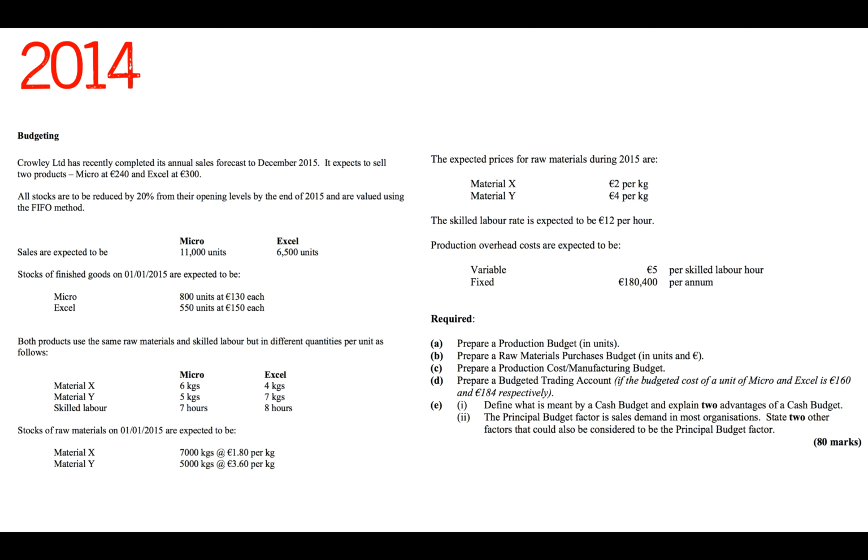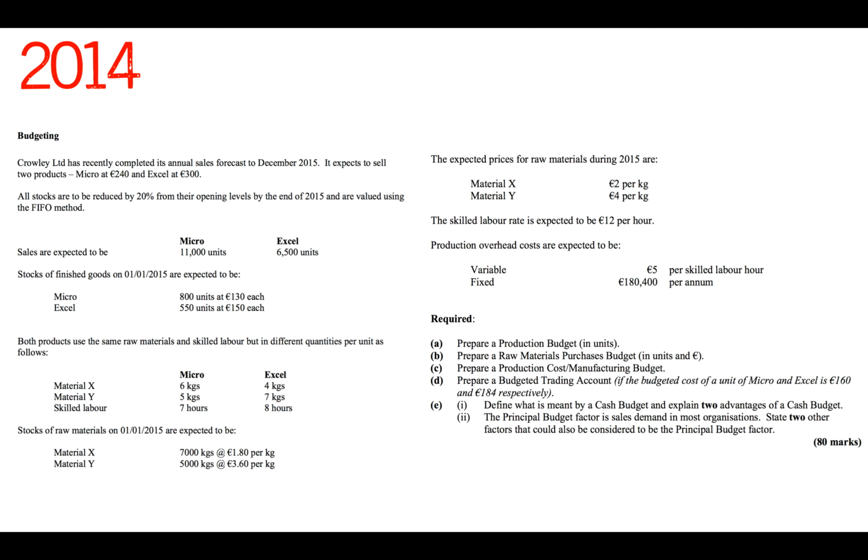has recently completed its annual sales forecast to December 2015. It expects to sell two products, Micro at €240 and Excel at €300. All stocks are to be reduced by 20% from their opening levels by the end of 2015 and are valued using the FIFO method. So Micro and Excel there, we've got sales are expected to be 11,000 units of Micro and 6,500 units of Excel.